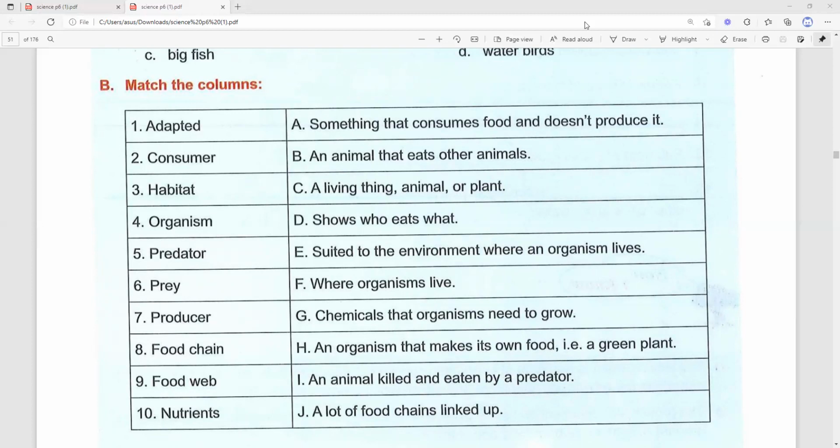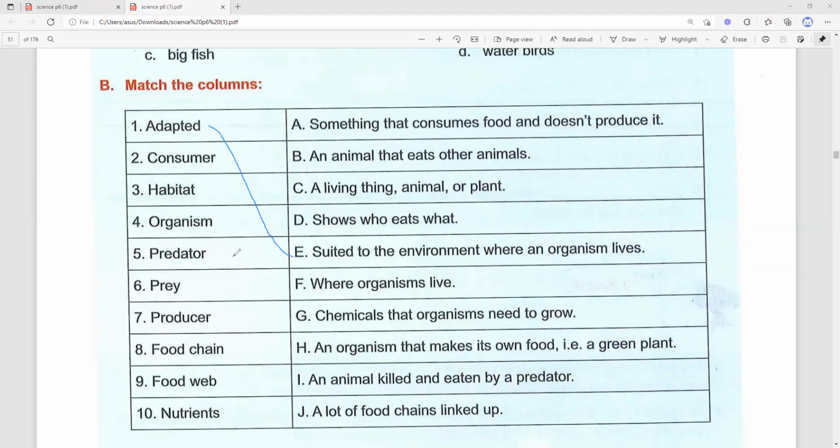Okay, for this, okay, we're going to draw. Okay, adapted. Okay, so is it A, something that consumes food and doesn't produce? Is it B, an animal that eats other animal? It's not. C, a living thing or an animal? That's not the correct answer also. Letter D shows who eats what, or letter E, suited to the environment where an organism lives. Okay, so definitely our answer is E.